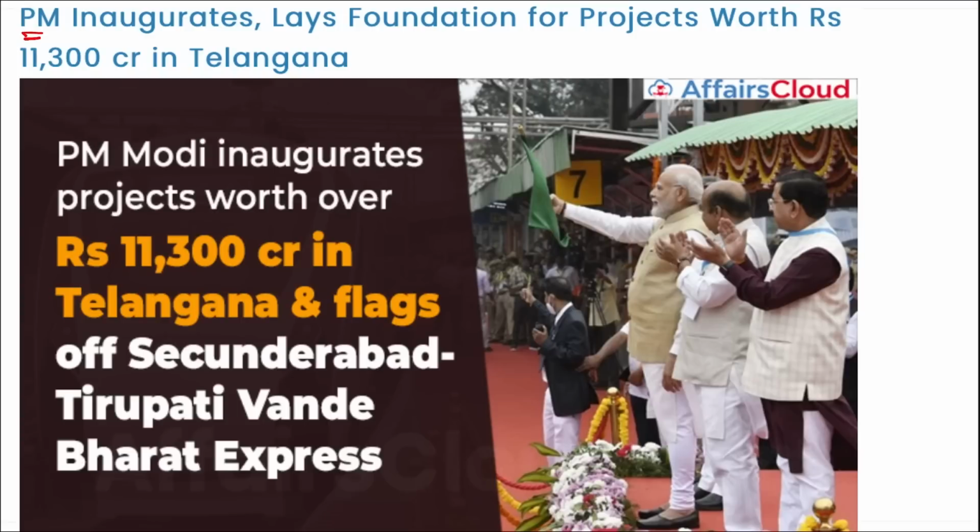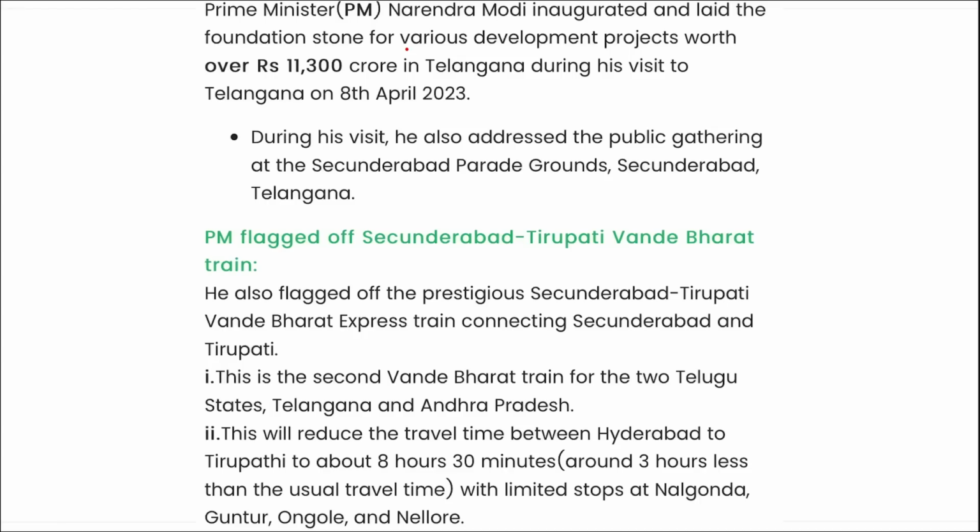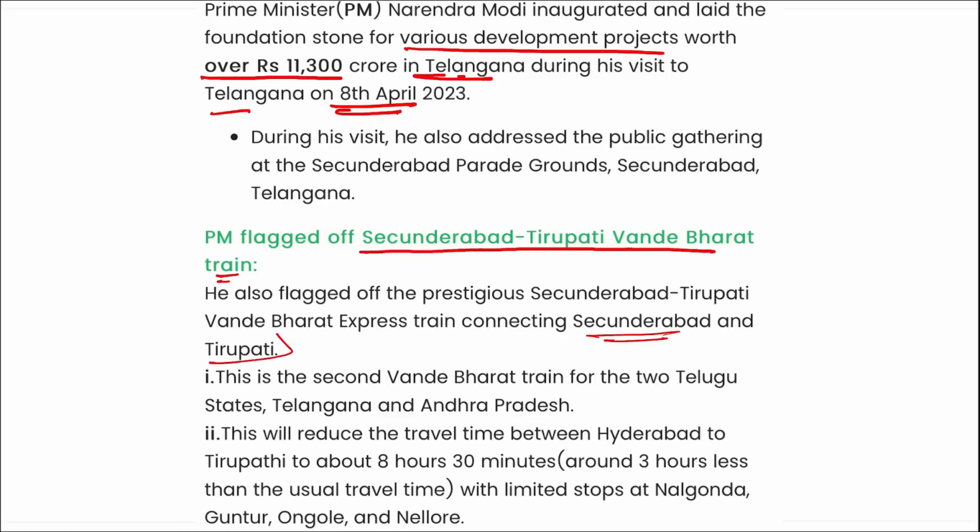Next, PM Modi has inaugurated and laid the foundation for projects worth 11,300 crore rupees in the state of Telangana. I repeat, PM Modi inaugurated and laid the foundation stone for various development projects in Telangana during the visit to Telangana on 8th of April. Right, if we talk about this, he flagged off the Secunderabad Tirupati Vande Bharat train also. And remember, this train will be connecting Secunderabad and Tirupati. This is the second Vande Bharat train for the two Telugu states, Telangana and Andhra Pradesh.